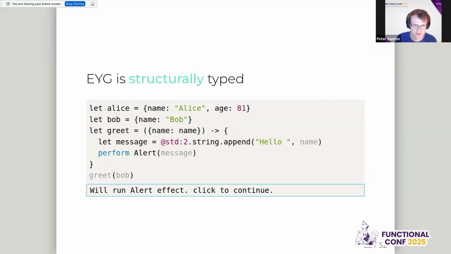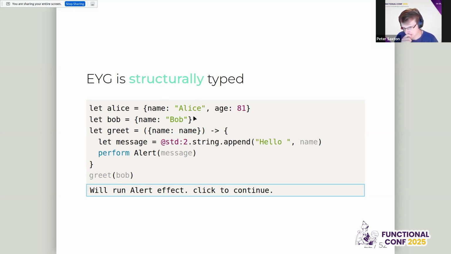It's structurally typed. This is important so that you don't ever have to declare a type up front. So we have these Alice and Bob records. Alice also has an age field, Bob does not. So they're not the same type themselves. But this greet function takes anything. It destructures; this is destructuring in the function head. And we're going to append the string hello to the name.